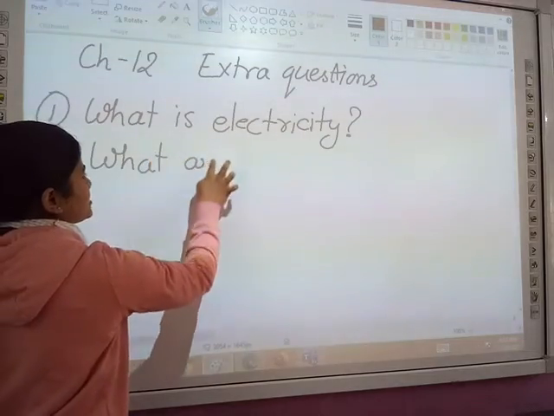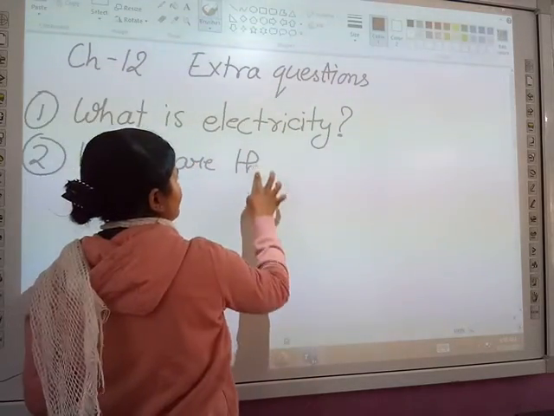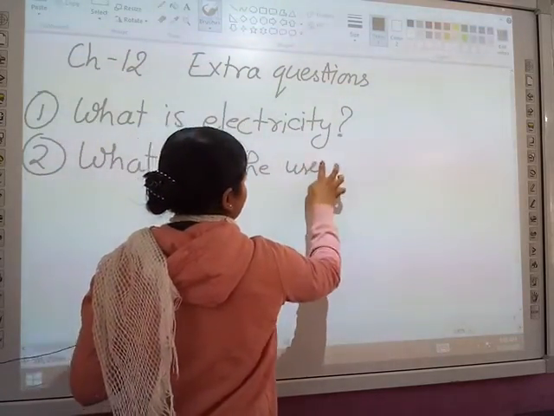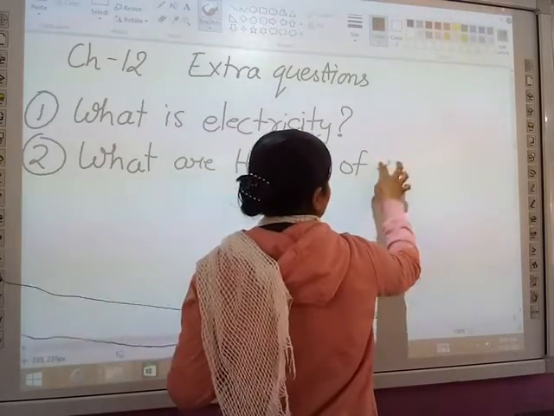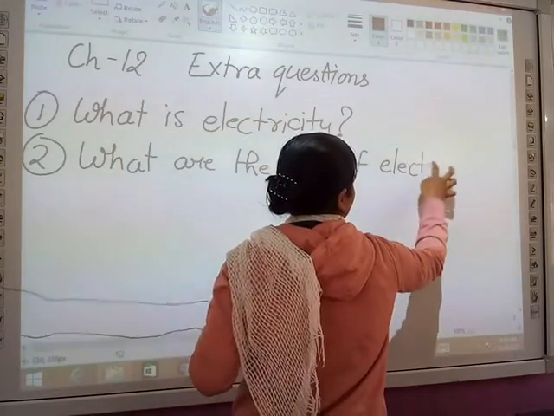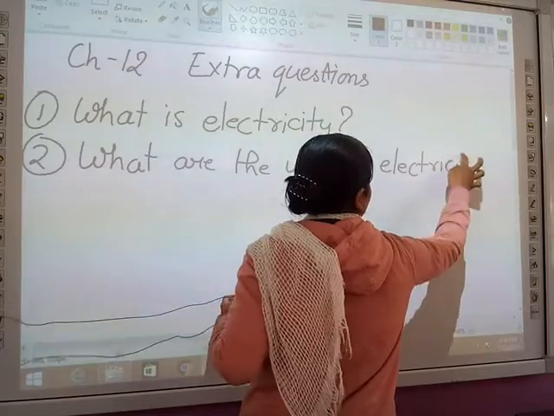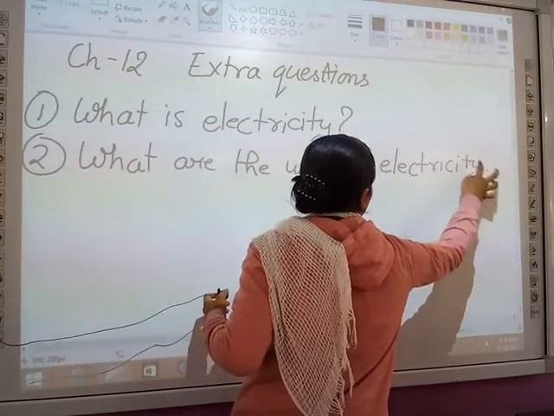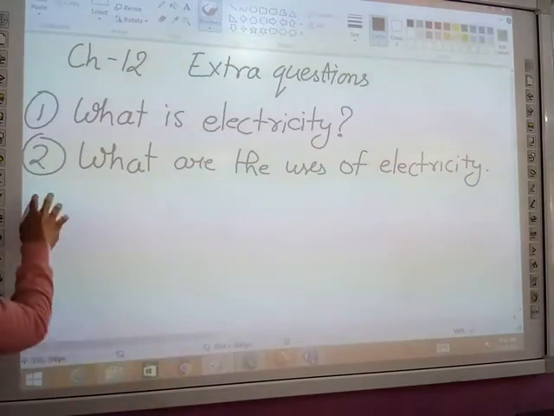What is electricity? What are the uses of electricity? And this is our homework.